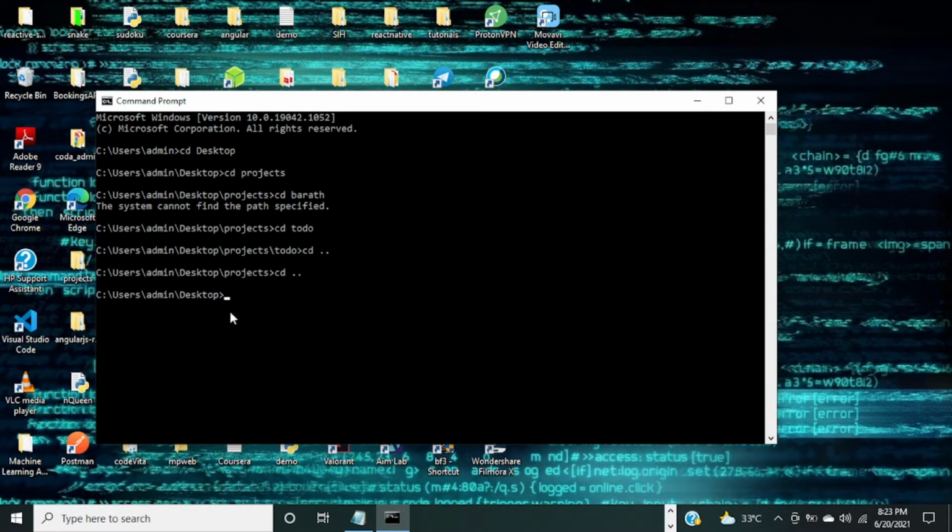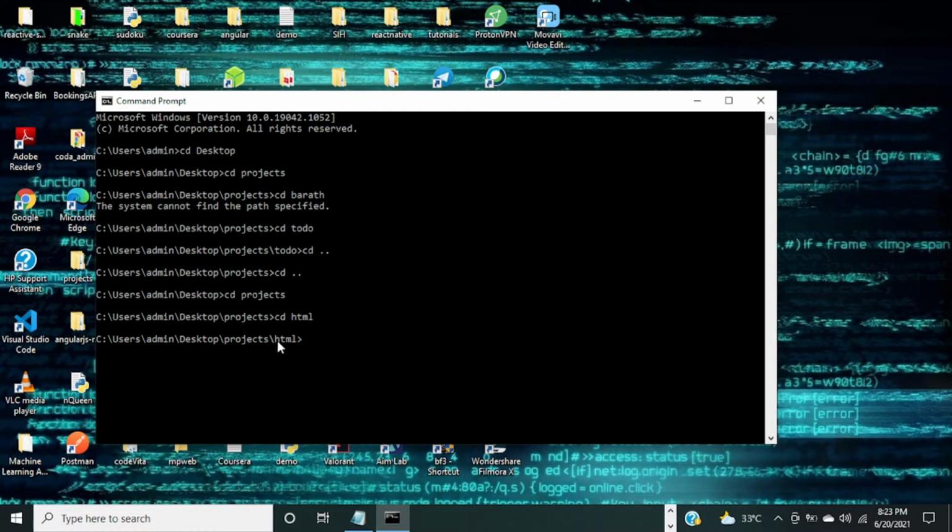Now let me go into projects. If you know there is a name called projects, and you type pro and press tab, it will auto complete it for you. Okay, so I'm in projects, and now I'm going into the HTML folder.